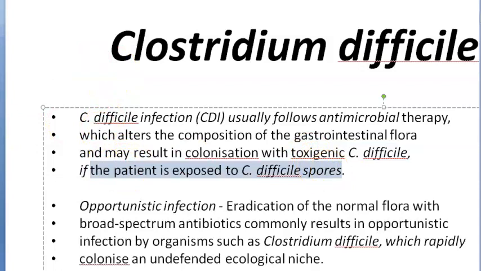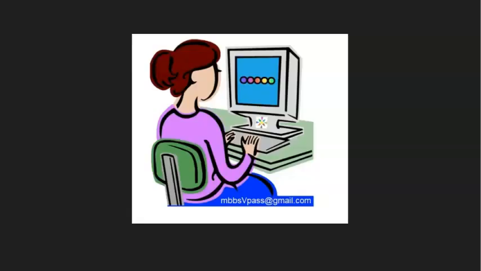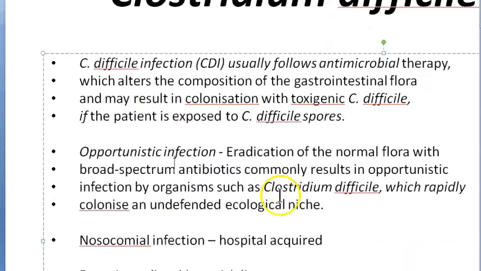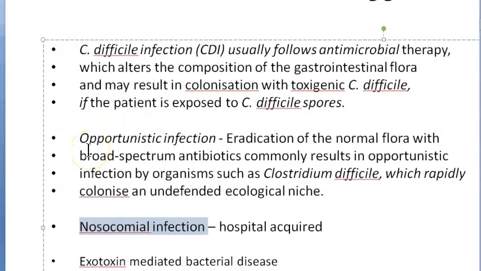It can happen because the patient already has this in his gut flora, or he is exposed to Clostridium difficile spores. How did he get the spores? Either he has come in contact with it from his hands and he has consumed it, right? So basically humans are the reservoir. It spreads from one person to another by not maintaining hygiene, or maybe he is in a hospital setup, right? So as a nosocomial infection, a hospital acquired infection, he may get it, because of obviously no hand hygiene among nurses, doctors, patient attenders, etc.